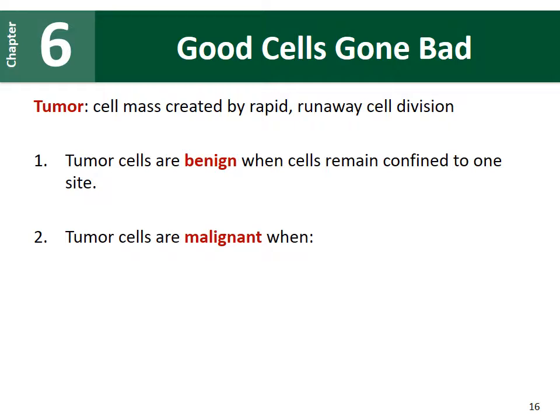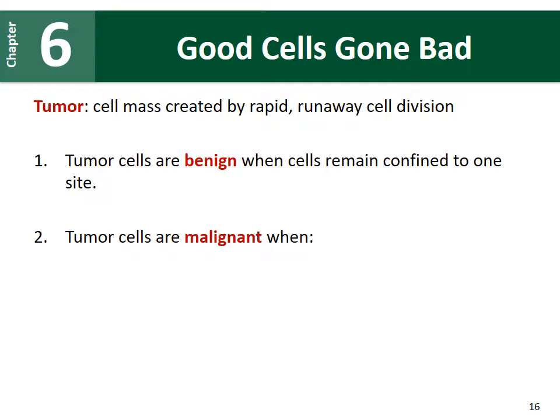And tumors, you can have 2 different types of tumors. So a tumor cell can be benign, and this is where the cell remains confined in one site. A lot of times the tumor cells will be in a capsule, and we can surgically remove those tumors. So this is not necessarily a good thing, but a benign tumor is a much better diagnosis compared to if you were told a tumor is malignant.